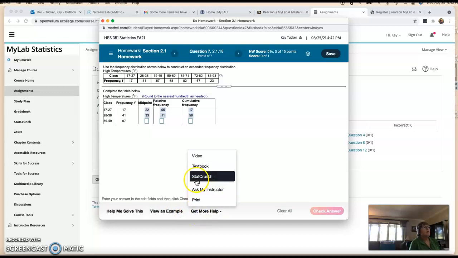Get more help. It'll show you a video of what you're having trouble with. It'll show you the textbook. StatCrunch is a software that we usually don't use in here. I don't like to use it because you don't have access to it once you're out of this class. So I like to teach you Excel or something that you'll always have access to. Ask My Instructor emails me straight from this problem so I can see the problem you're working on, which is very helpful because math problems are really difficult to ask about in an email, and then you can print the problem. So that hopefully helps you navigate my math lab a little bit.